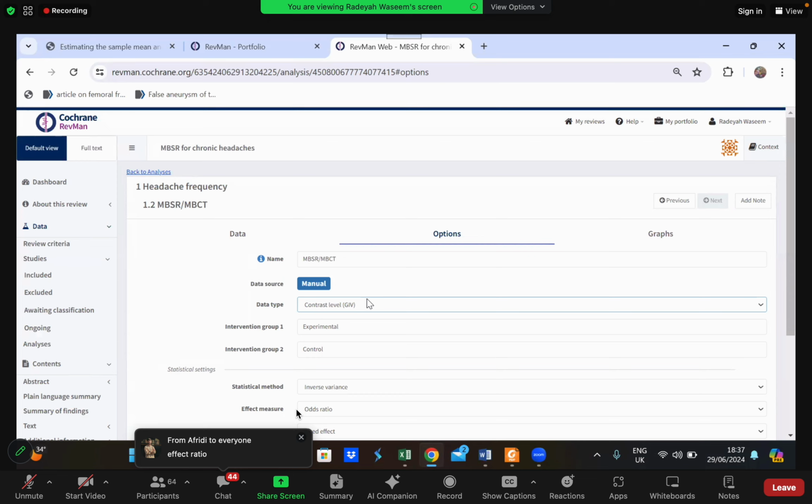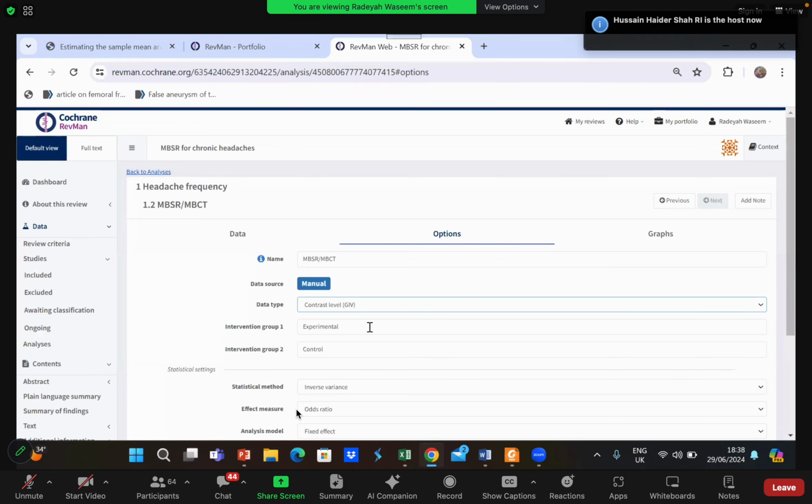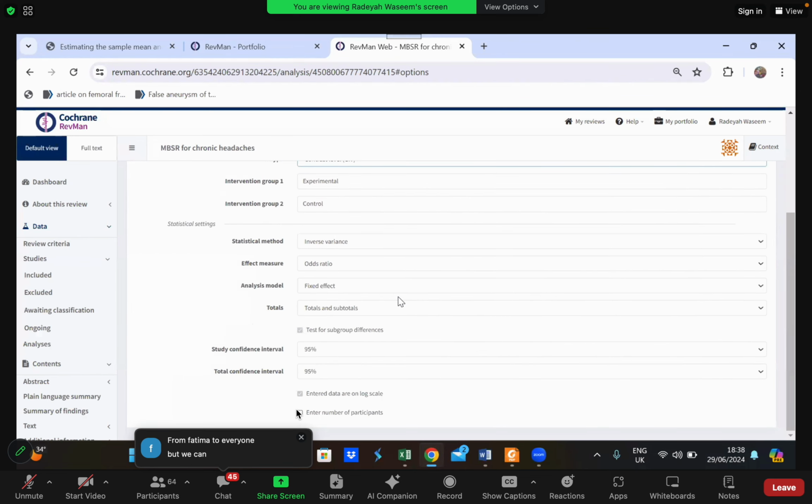This is another place where you can use generic inverse variance, where you need to calculate the difference between two means, or the difference between two standard deviations or two confidence intervals, to give you a proper mean difference. And that is why I'm going to use contrast level. I'm going to use generic inverse variance over here. I'm not going to change anything else.